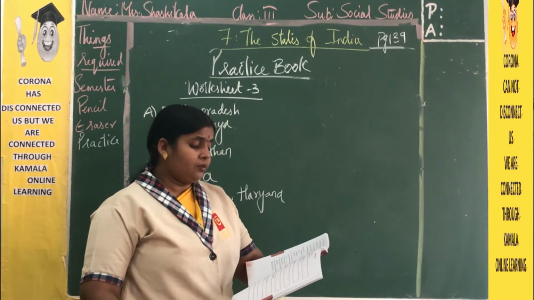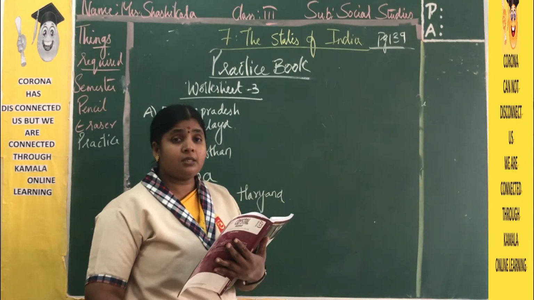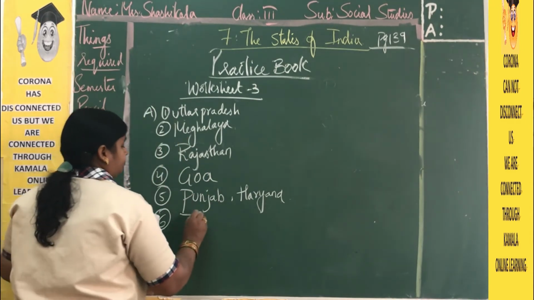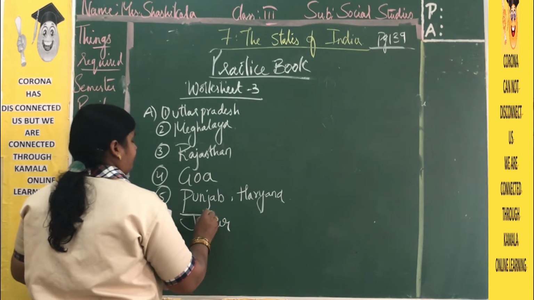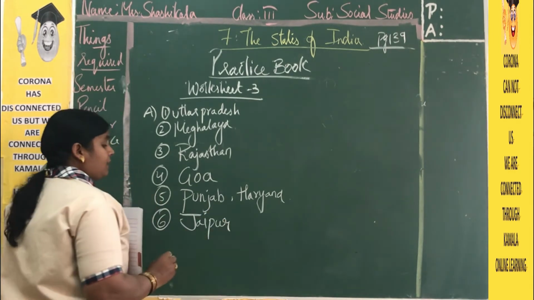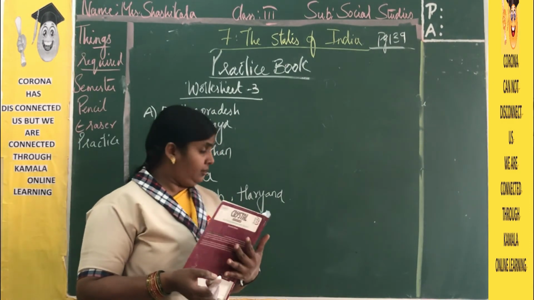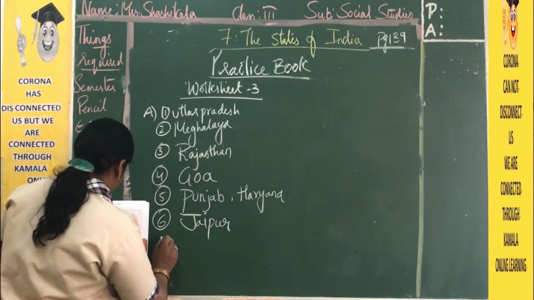And next one, this city is also called the Pink City. Which city is known as the Pink City? That is Jaipur. Our Hyderabad is known as the city of pearls, right? And Jaipur is known as the Pink City.